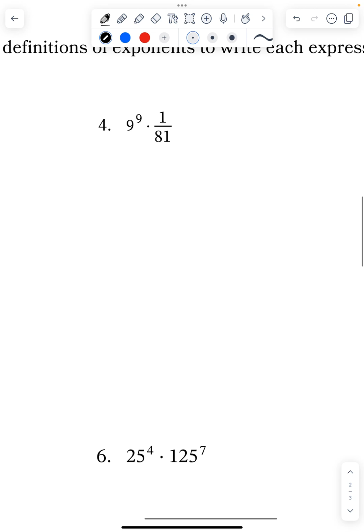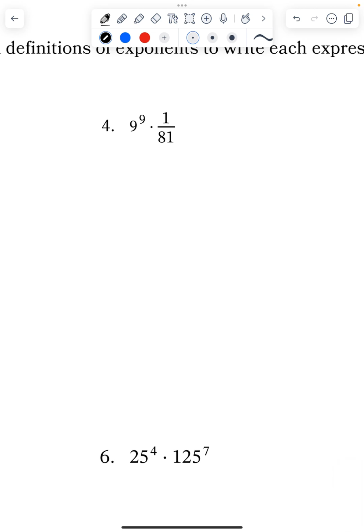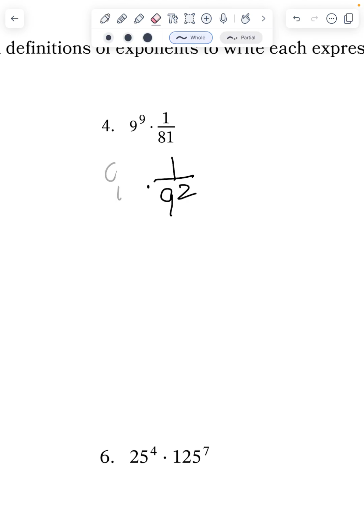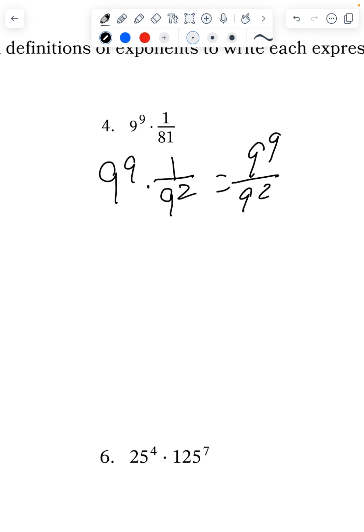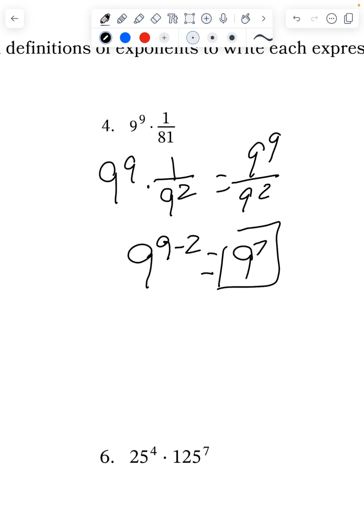Let's look at 9 and 81. I know 9 times 9 is 81, so I have 9 to the 9th over 9 to the second. If I write this out, it's 9 to the 9th divided by 9 to the 2nd. And I know I keep my base and I subtract my exponents. So that gives me 9 to the 7th.